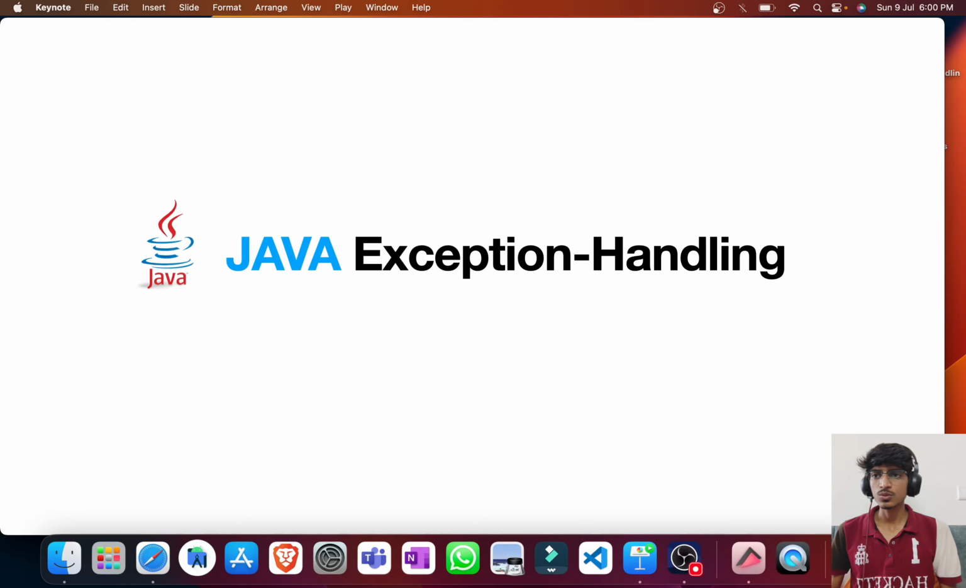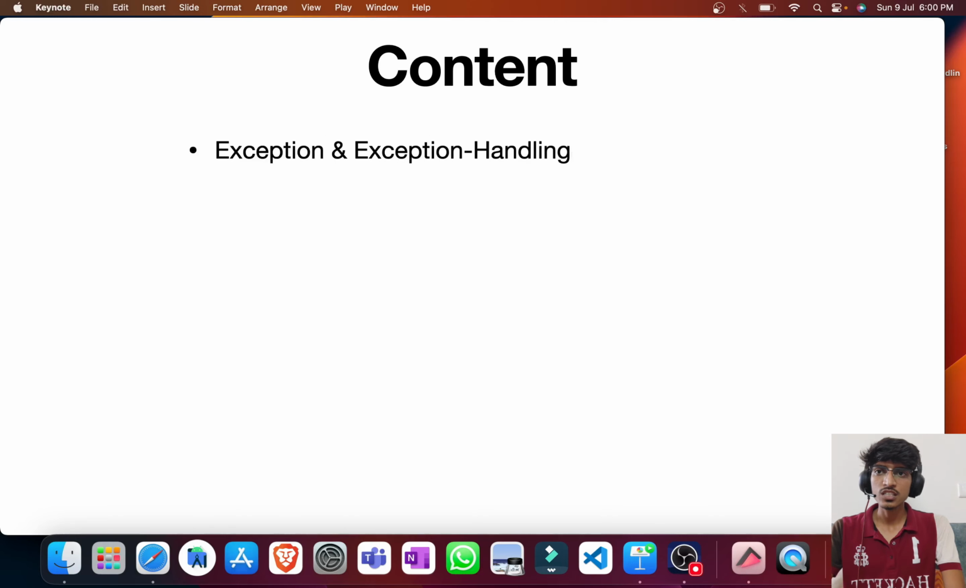Let us first look into the contents we are going to cover in the different parts. First of all, we will see what is exception and what is exception handling. We'll see a real life scenario where exceptions can occur and also how you can handle them. Also we'll go to VS Code and see all these things. After this we have errors.